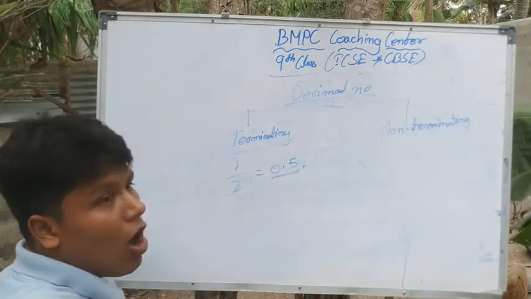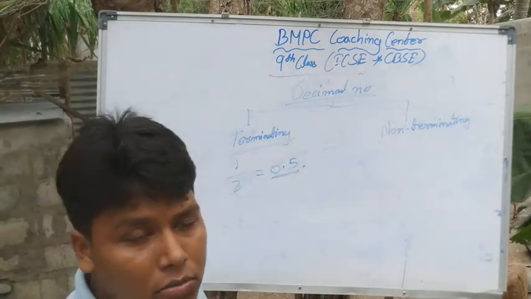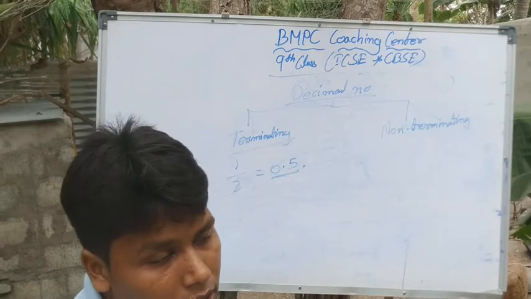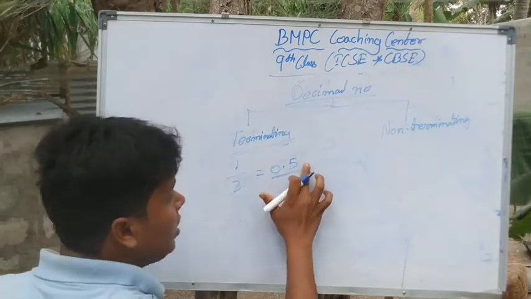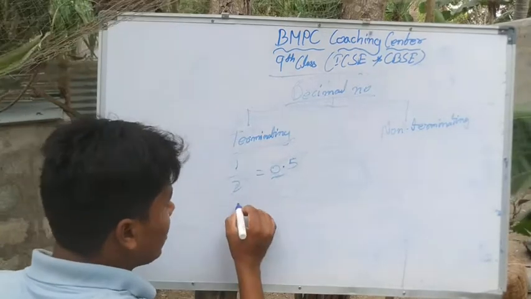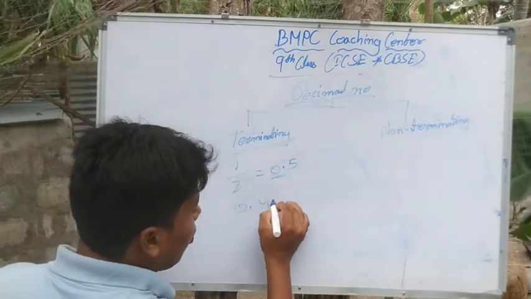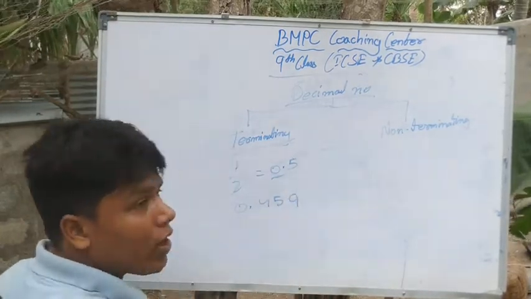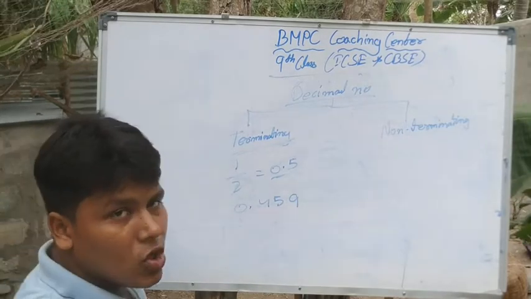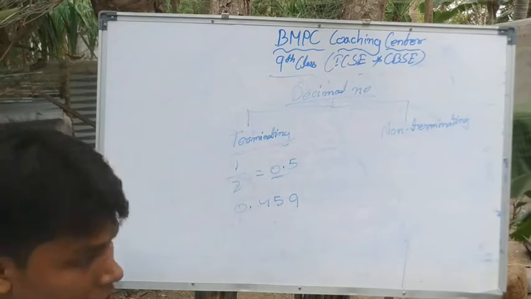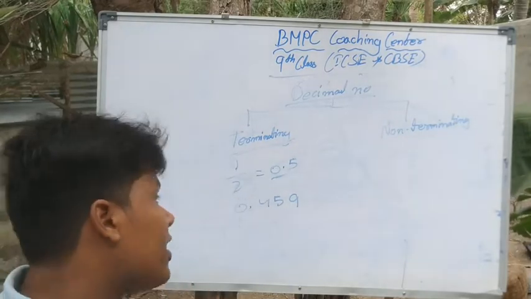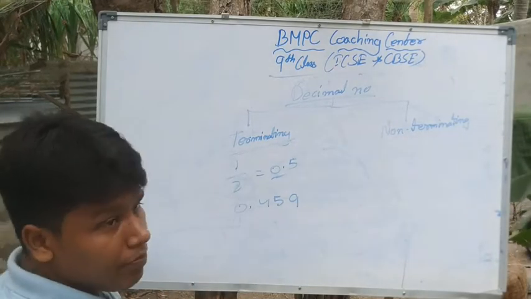It is ended, or its remainder is 0. Clear? Or we can say 0.459. After that, there are no values. This is called a terminating number. Clear?